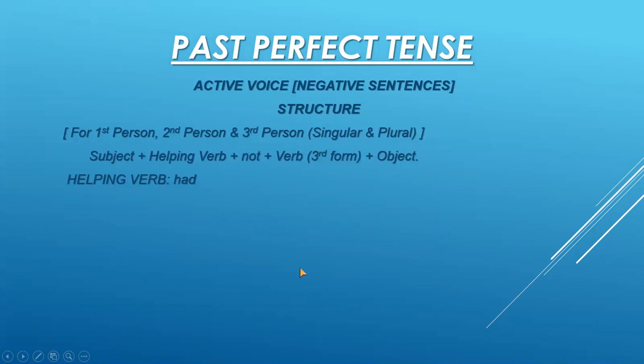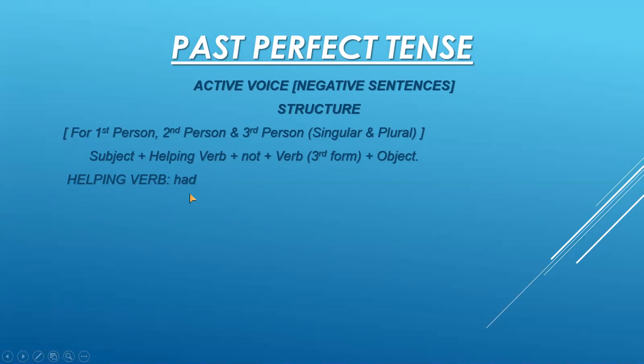Now I am showing you the negative sentences. You know that negative sentences give us negative meaning. These are opposite of the affirmative sentences, which give us positive meaning. For negative sentences, we have the rule that we add not after the helping verb.